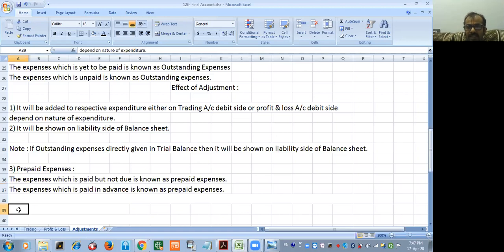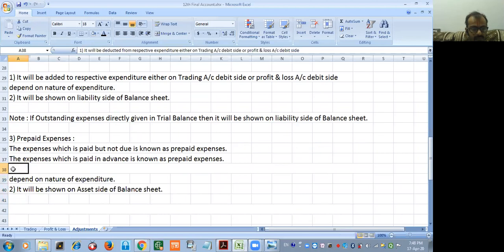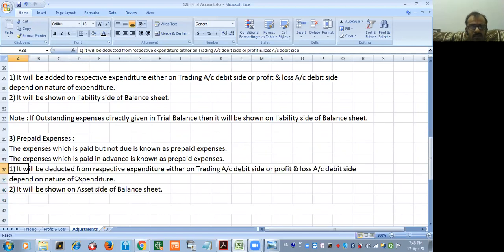While I prepare the financial statement, please remember the periodicity concept, which we already saw in 11th standard. What does your periodicity concept say? Maintain books of account for 12 months, for a period of a financial year. Okay, everyone? Yes, sir. And again, it depends on the nature of expenditure. Means if I say prepaid wages, wages is a direct expense, so trading account debit. If I say prepaid insurance, then insurance is an indirect expense, so P&L account.